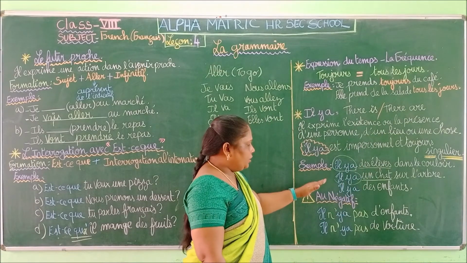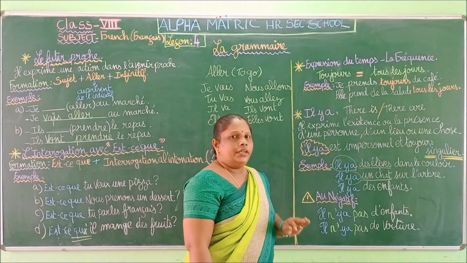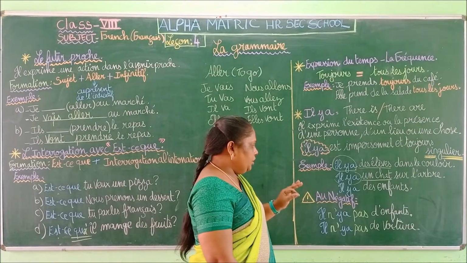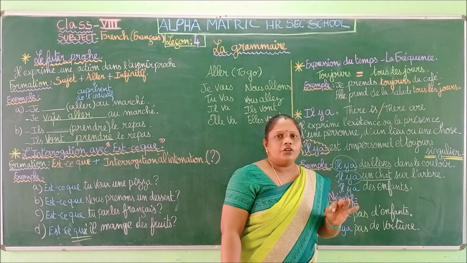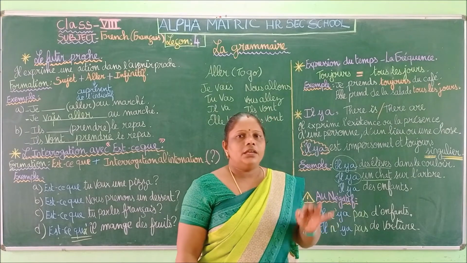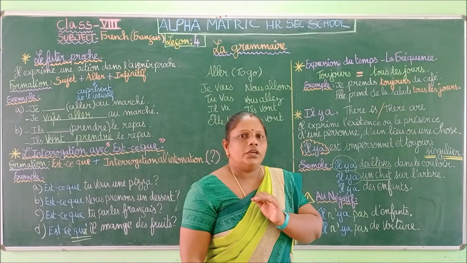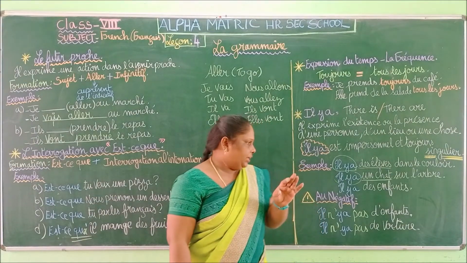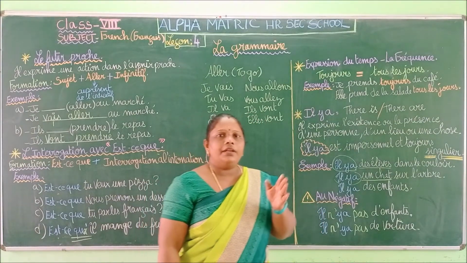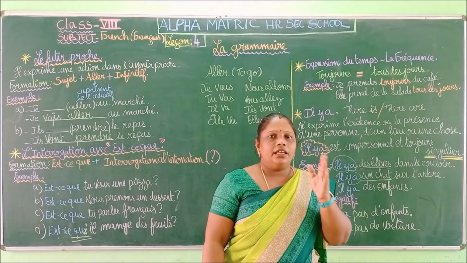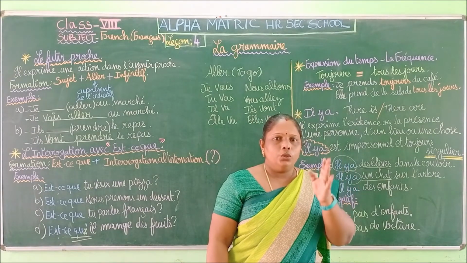So next one, the last part, "au négatif", so in the negative form. So for the negative form, what is the format? Subject plus "ne" plus verb plus "pas". Okay, so we already learned this many times. And when we have an indefinite article, "un, une, des".